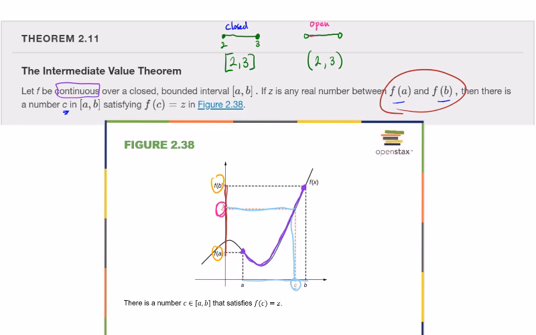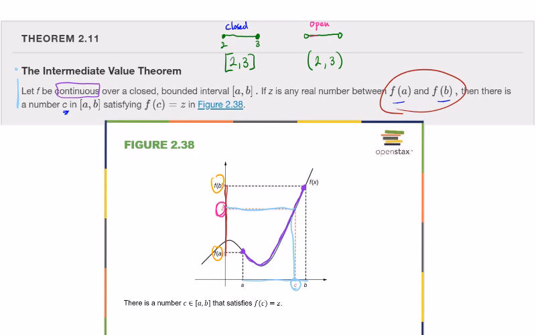Sometimes with these theorems, we use a lot of technical language and it makes it a little more confusing, but if you look at the visual and think about it intuitively, it's kind of an obvious statement, right?